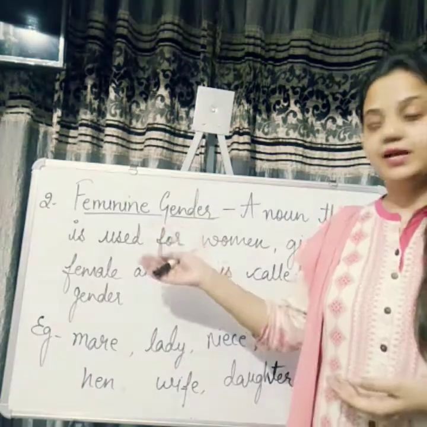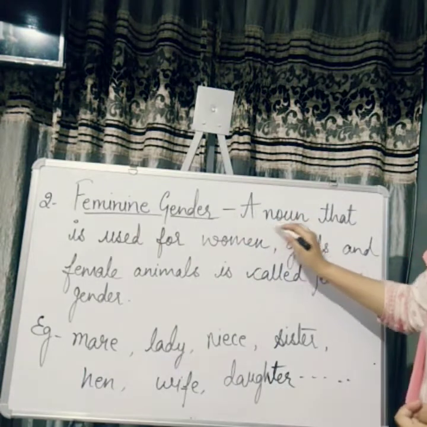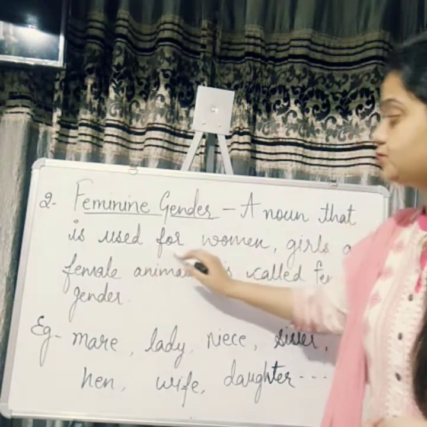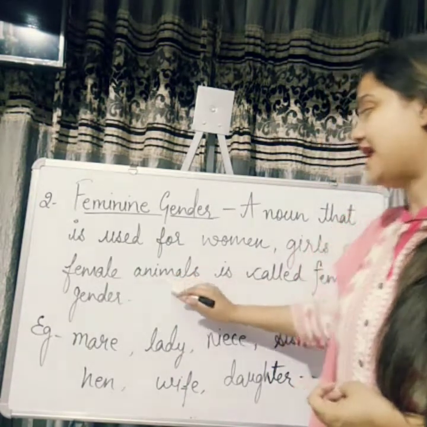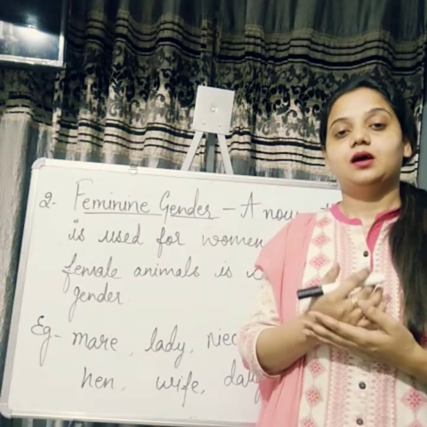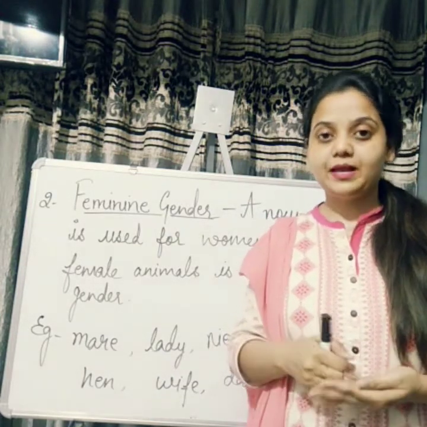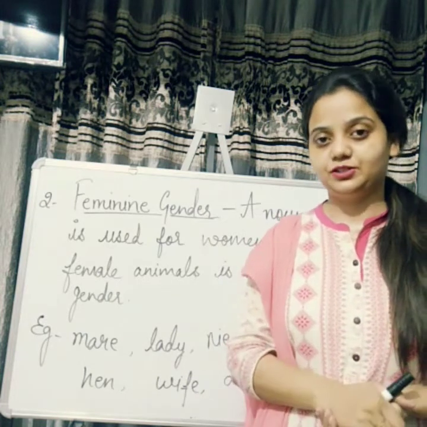Now let's do the next gender, that is feminine gender. Let's see what it says. A noun that is used for women, girls and female animals is called feminine gender. Means a noun that refers to a female person or female animals is called feminine gender.